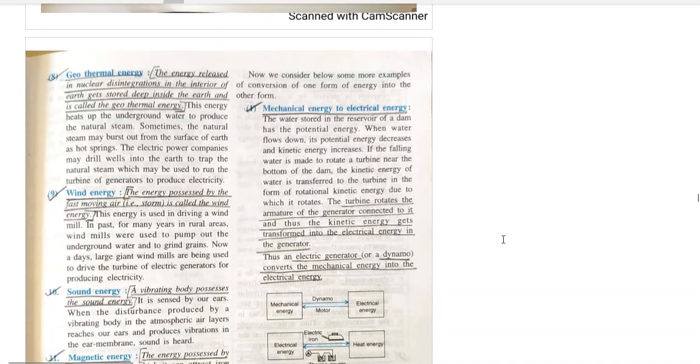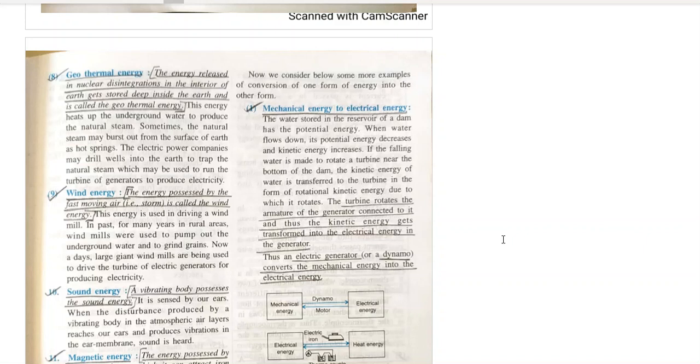Geothermal energy. The energy released in nuclear disintegration in the interior of the Earth gets stored deep inside the Earth and is called geothermal energy. This energy heats up the underground water to produce natural steam. Sometimes the natural steam may burst out from the surface of the Earth as hot springs. Electric power companies may drill wells into the earth to trap the natural steam, which may be used to run turbines of generators and to produce electricity. So there is a lot of energy stored inside the earth also.